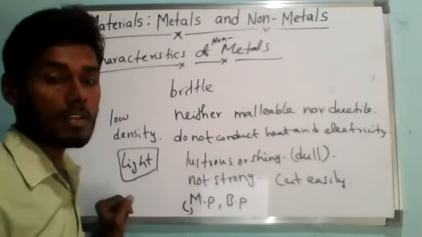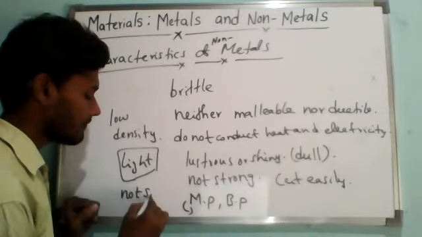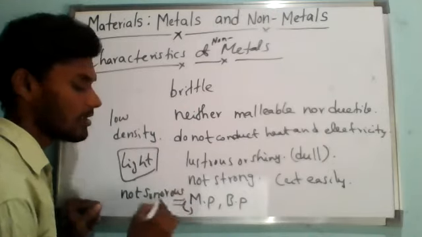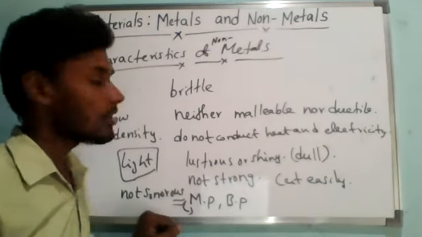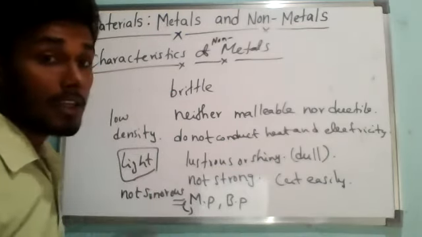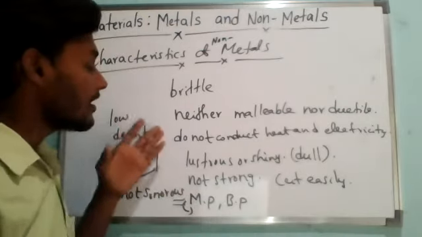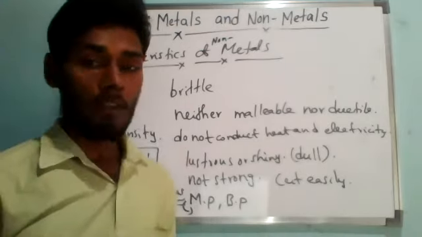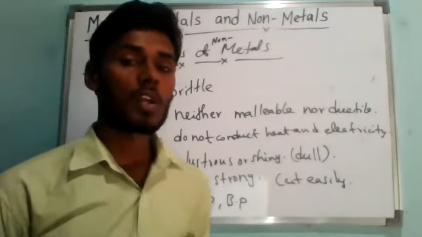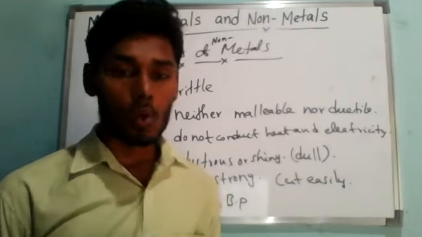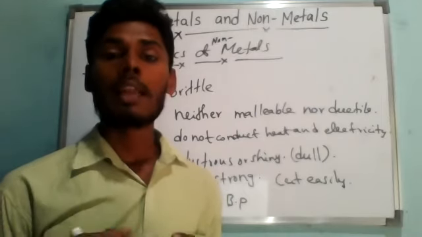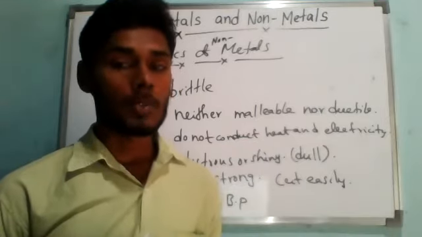Non-metals are not sonorous, which means they do not make a ringing sound when we strike them with a hard object. Examples of non-metals are carbon, sulfur, phosphorus, hydrogen, oxygen, nitrogen, fluorine, chlorine, bromine, iodine, helium, neon, argon, krypton, xenon.